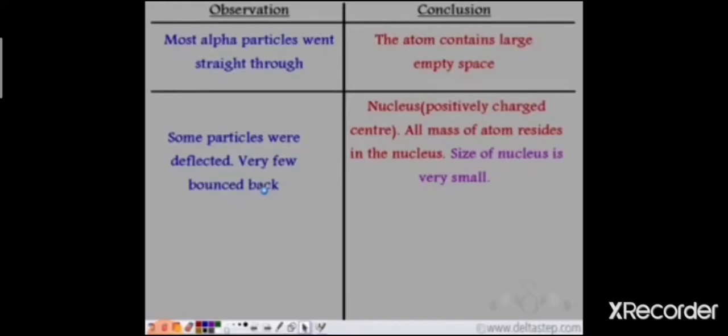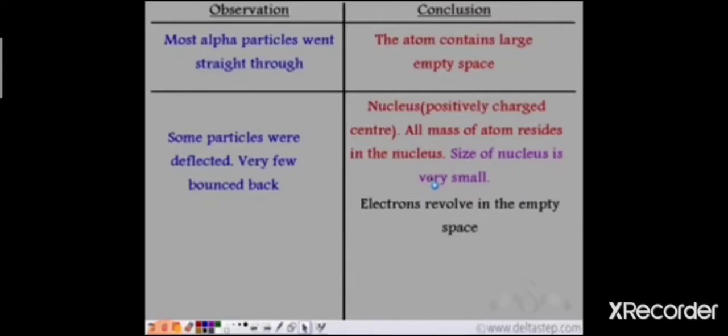Also, the electrons revolve in this empty space. Since the mass of the electrons is very less as compared to the mass of the protons, they do not cause any deflection in the path of alpha particles. These electrons revolve in the empty space around the nucleus.